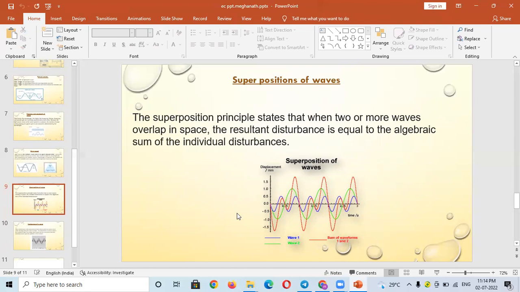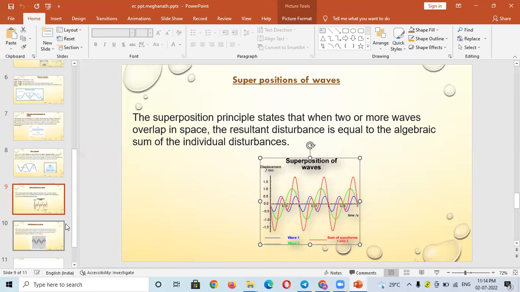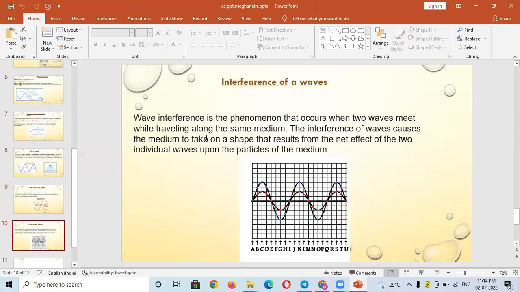The superposition principle states that when two or more waves overlap in space, the resultant disturbance is equal to the algebraic sum of the individual disturbances. So this picture represents the superposition of the waves. And coming to the last slide, interference of a wave.